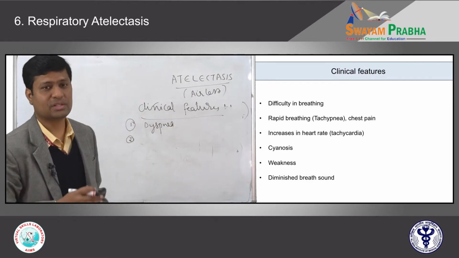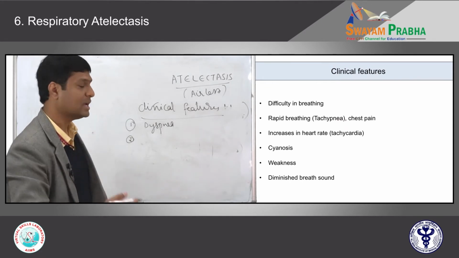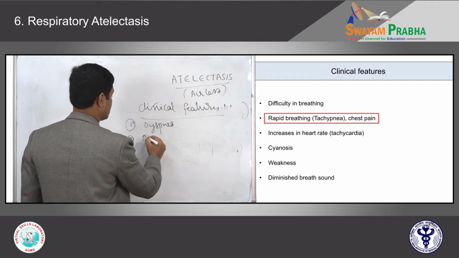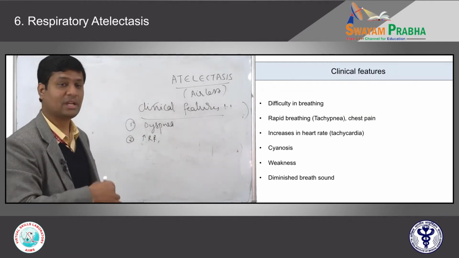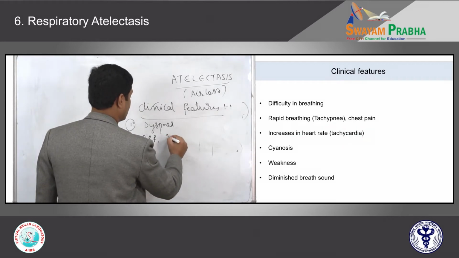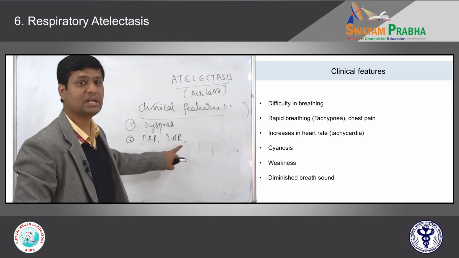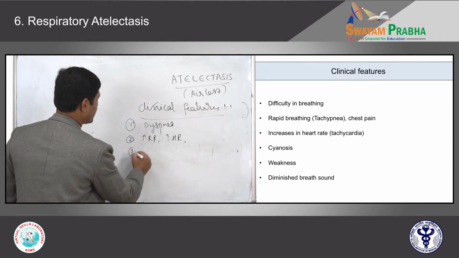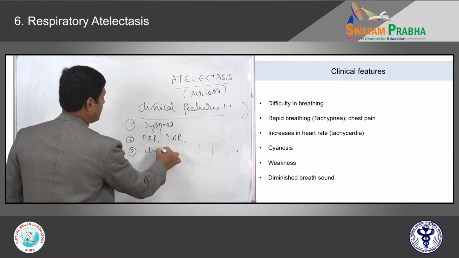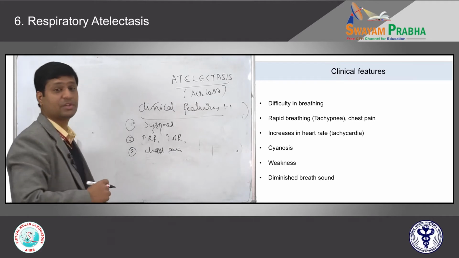All those clinical features are sequentially placed. When you have a dyspnea, what happens? You will have increased respiratory rate. Whenever there is increased respiratory rate, increased heart rate, tachypnea and tachycardia, right? And because of this, patient may have some kind of a chest pain. He may have chest pain.